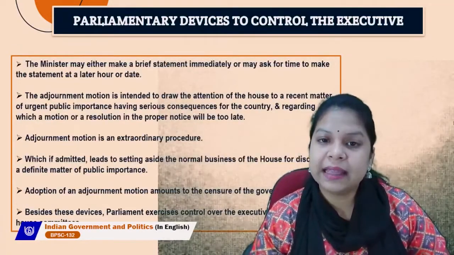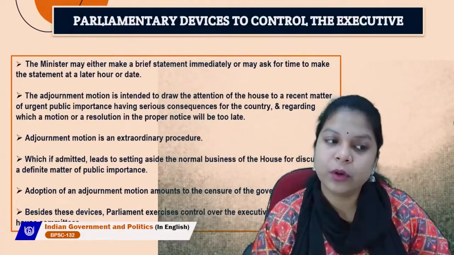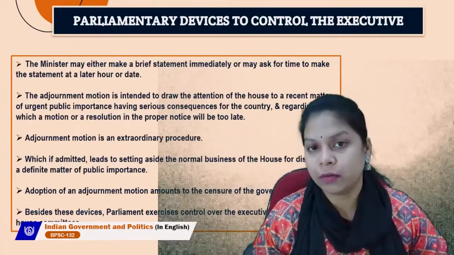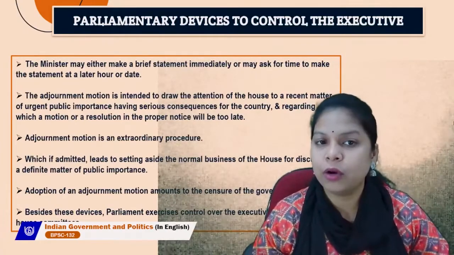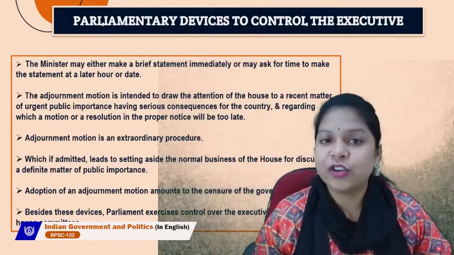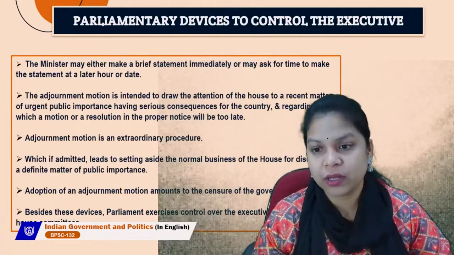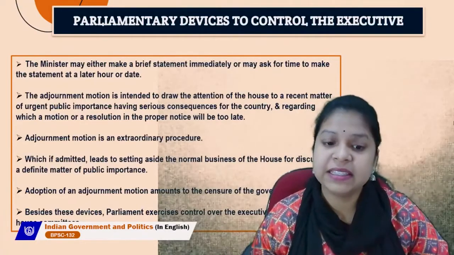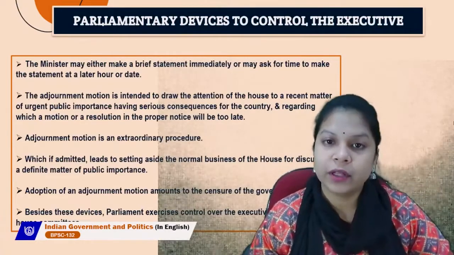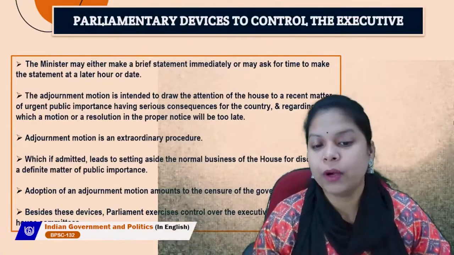The minister may either make a brief statement immediately or may ask for time to make the statement at a later hour or date. So these are the things which are allowed to a parliamentarian. The adjournment motion is intended to draw the attention of the House to a recent matter of urgent public importance having serious consequences for the country, and regarding which a motion or a resolution in the proper notice will be too late.